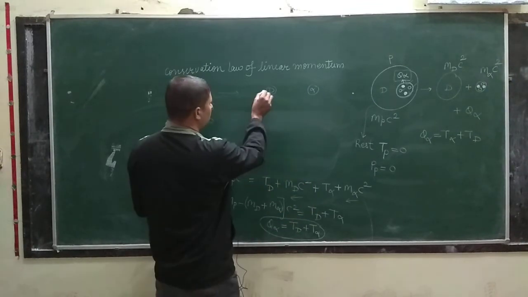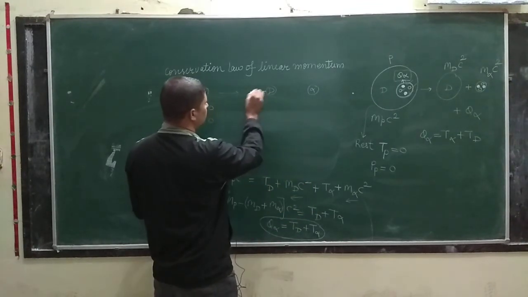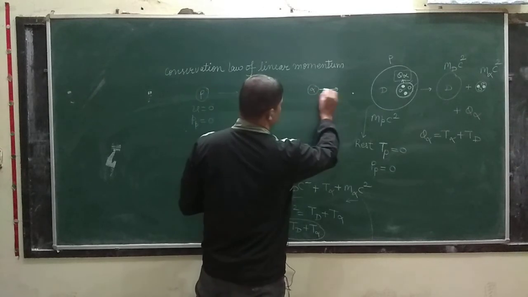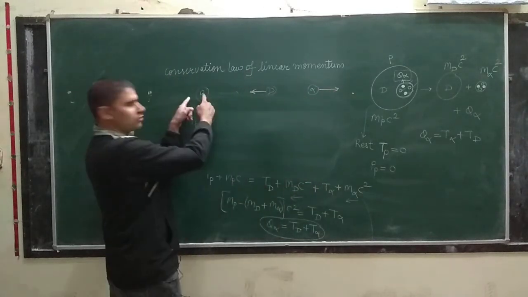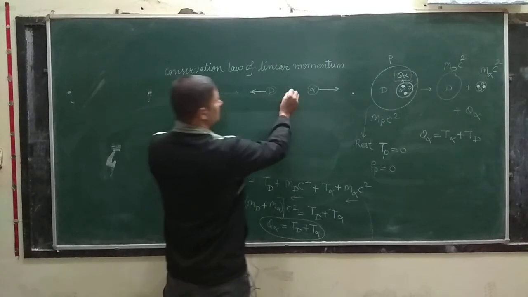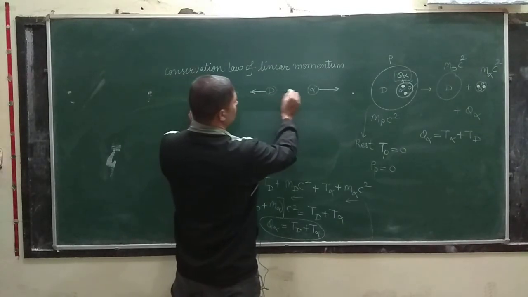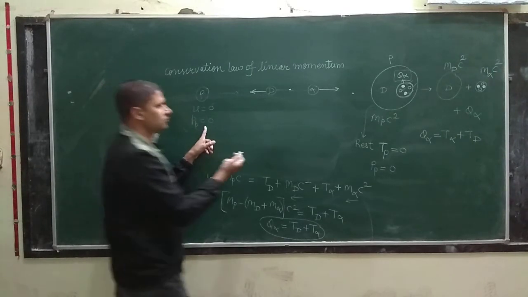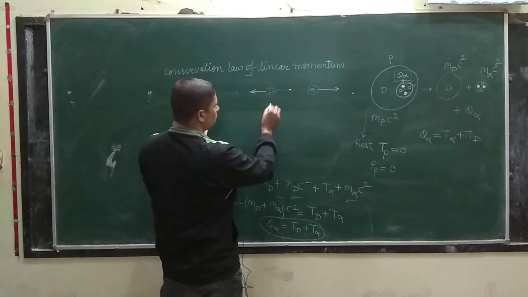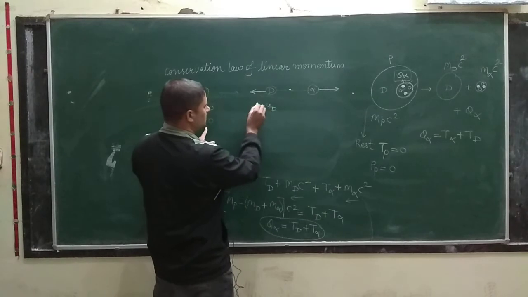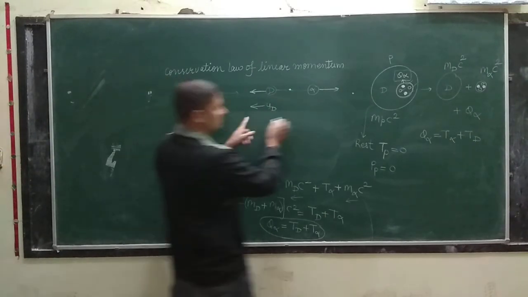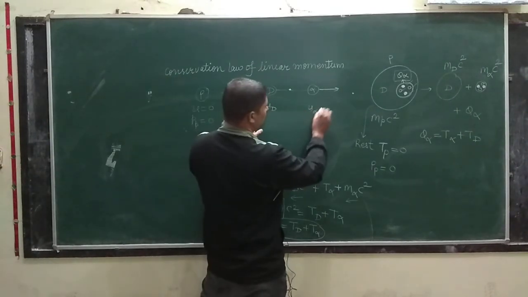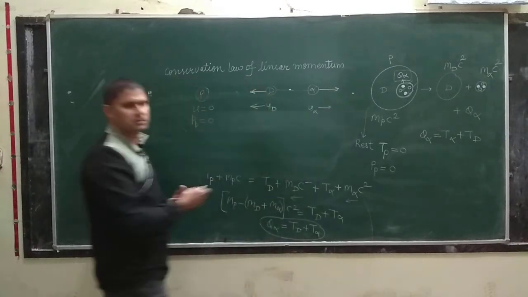Their velocities must be in opposite directions so that the momentum of the system remains 0. So if the velocity of the daughter nuclei is in this direction, then the velocity of the alpha particle must be in that direction.